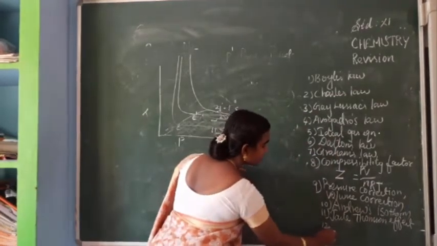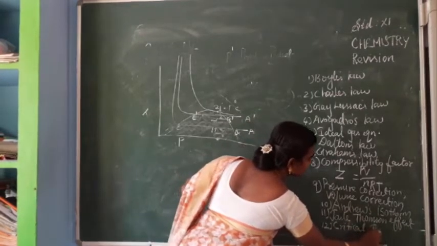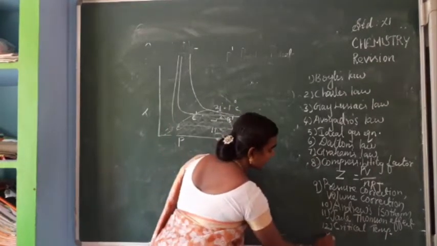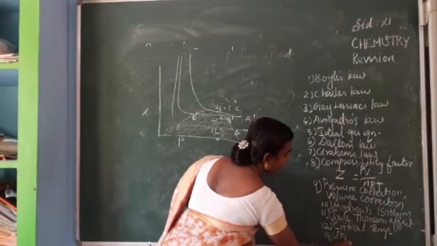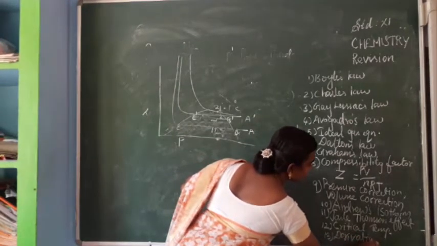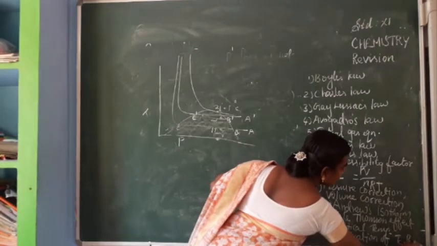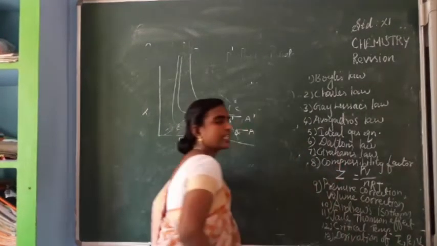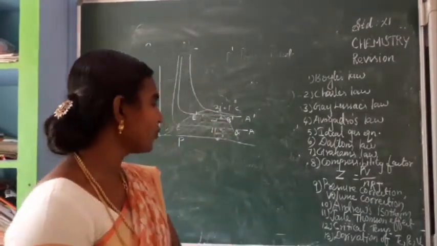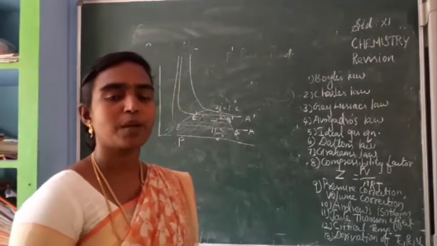Critical temperature. Last question, derivation of Tc, Pc and Vc. Critical temperature, critical pressure and critical volume you have to calculate. Okay. So these are the important questions from this 6th lesson.